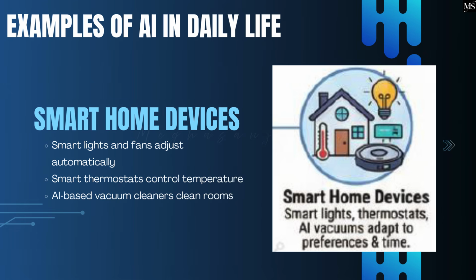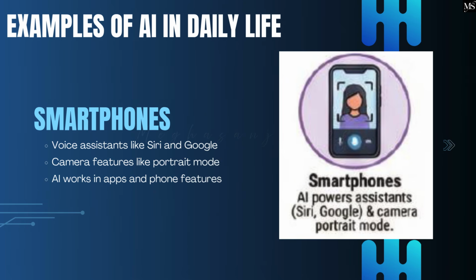Examples of AI in daily life. Smart home devices. Smart lights and fans adjust automatically. Smart thermostats control temperature. AI-based vacuum cleaners clean rooms. Smartphones. Voice assistants like Siri and Google. Camera features like portrait mode. AI works in apps and phone features.